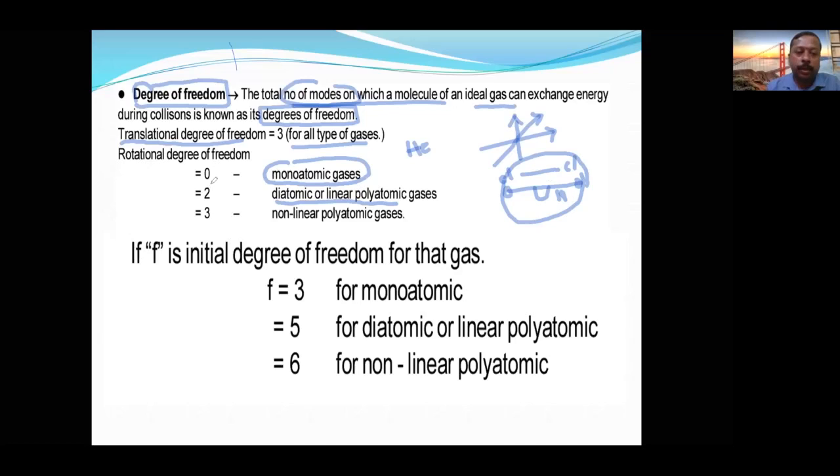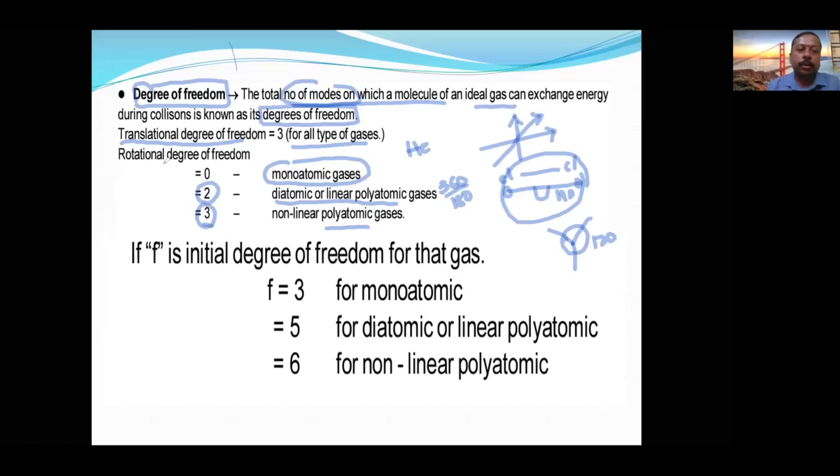So the rotational degree of freedom will be 360 by 180, which is 2. The angle between the bonds is 180 and the total permitted angle is 360. Same way, for non-linear polyatomic gases, it will be 3 degrees, and the angle is 120. So total 360 degrees is covered by 120 angles.